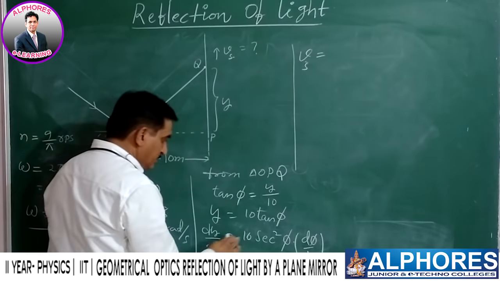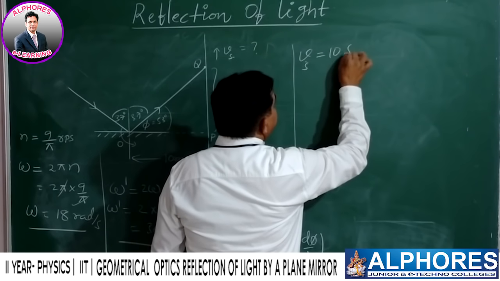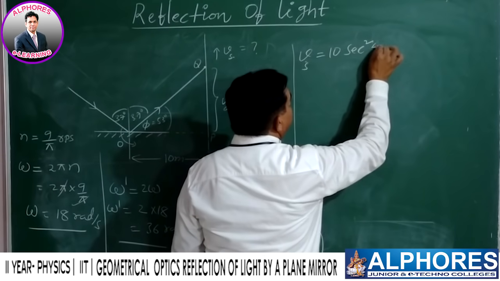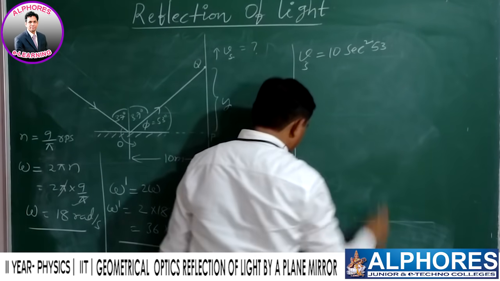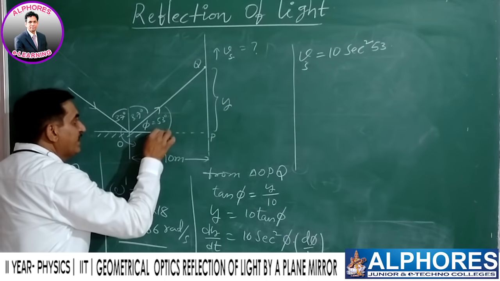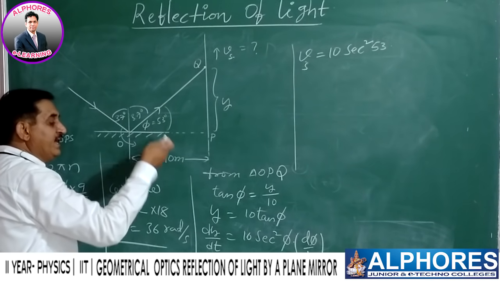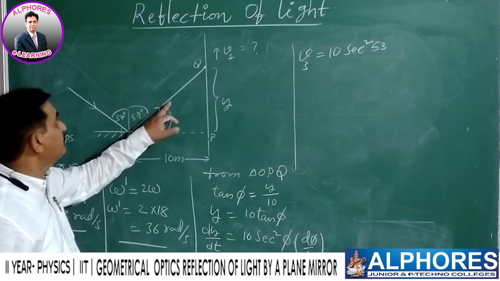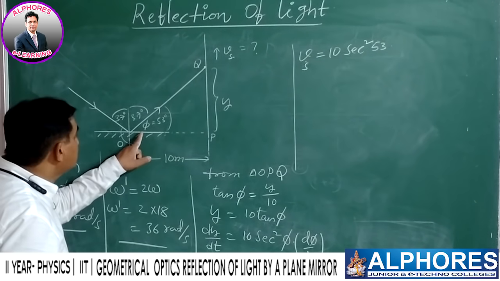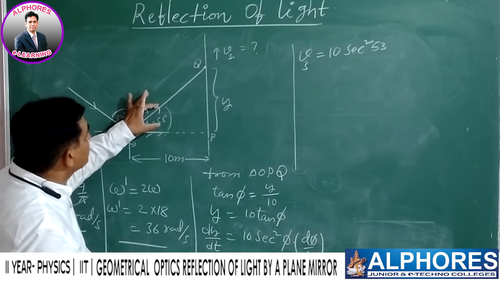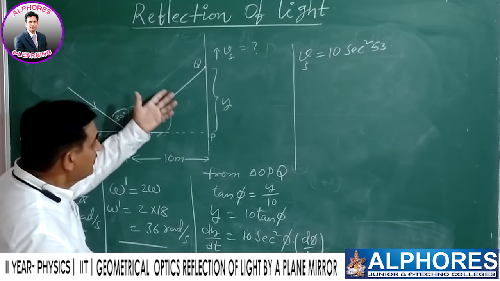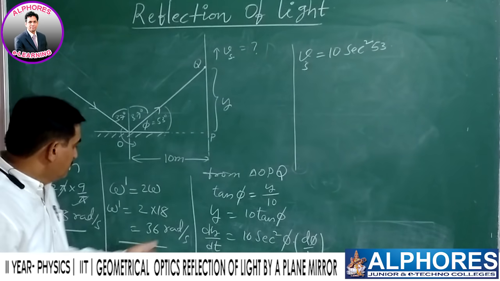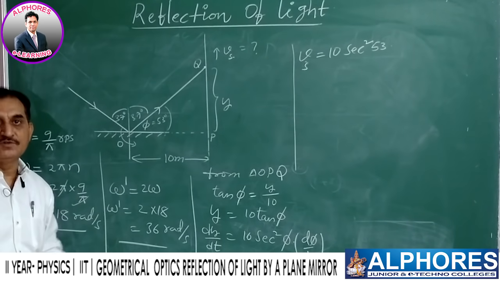That is equal to 10 secant square, the phi value is 53 degree here, into d phi by dt. This d phi by dt is giving angular velocity. This angular velocity is for the reflected ray, because this phi angle is given by the reflected ray. Its corresponding angular velocity will be omega dash, related to the reflected ray.